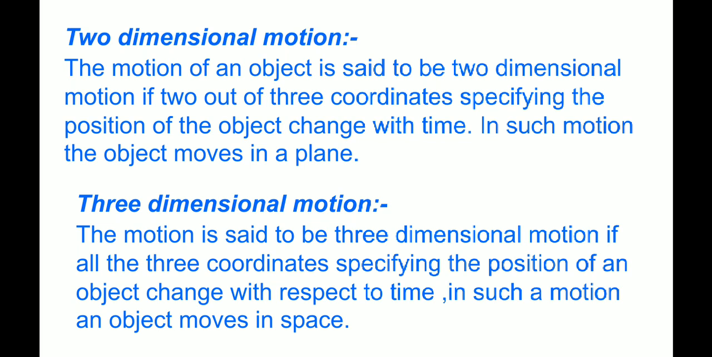Three-dimensional motion. The motion is said to be three-dimensional motion if all the 3 coordinates specifying the position of an object change with respect to time. In such a motion, an object moves in space.